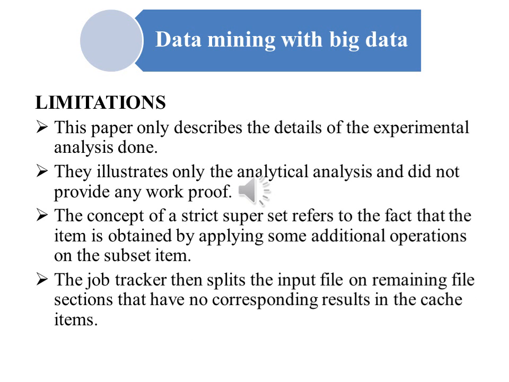The limitations of this paper are that it describes only the experimental details alone. They illustrate only the analytical analysis and did not provide any working proof about the data. The concept of a strict superset refers to the fact that the item is obtained by applying some additional operations on the subset item. The job tracker then splits the input file into remaining file sections that have no corresponding results in the cache items.